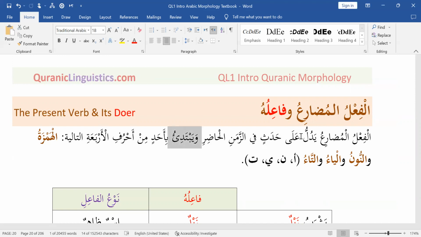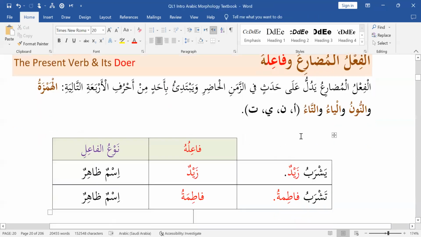ويبتدئ بأحد الأحرف الأربعة التالية. It begins with one of the following four letters. Every mudari must begin with al-hamza or an-noon or al-ya or ta. One of these four letters must come in the beginning of every mudari. Hamza, noon, ya, ta. Let's look at some examples.